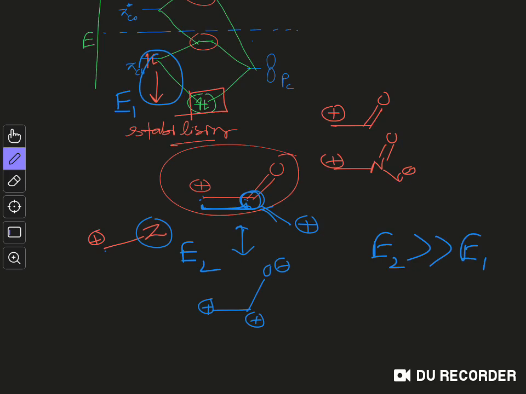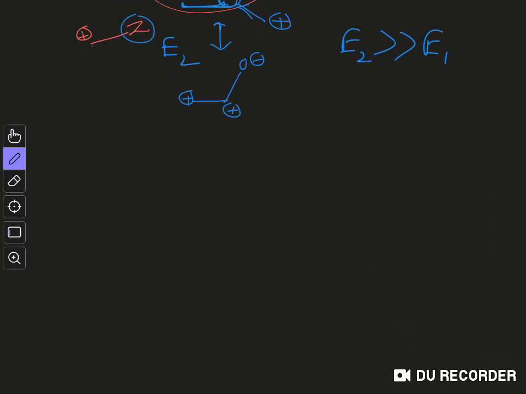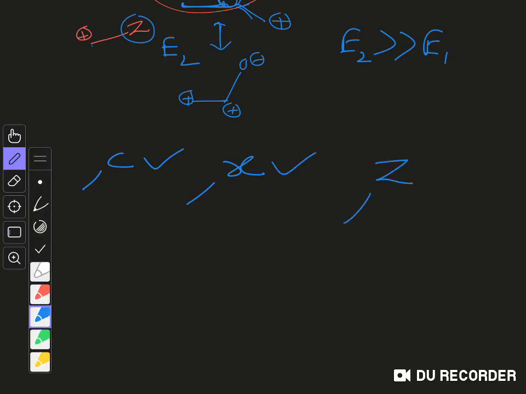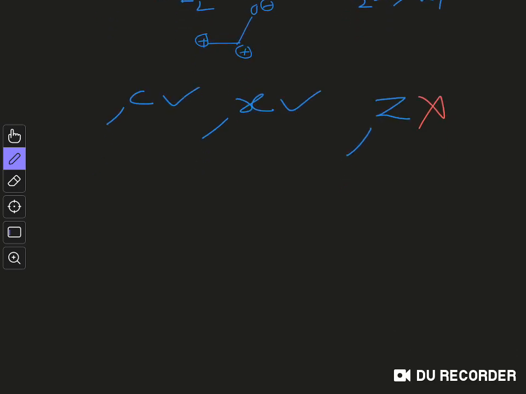Many of you don't know this fact, but after watching this video you should tell the correct answer, that it is not the conjugation, it is the Coulombic repulsion which makes the system destabilized, right? So what we have seen is that C substituents are stabilizing for a cation, X substituents are also stabilizing for a cation, only Z substituents are destabilizing for a cation. But this is not because of conjugation, this is because of Coulombic repulsion.